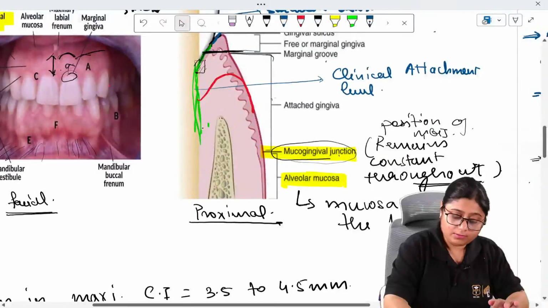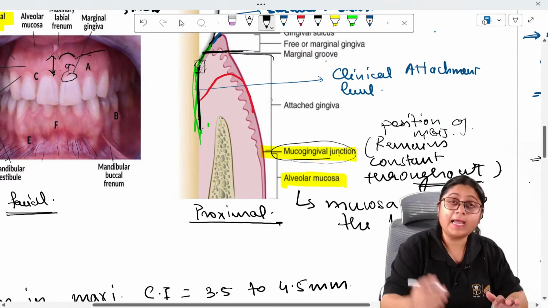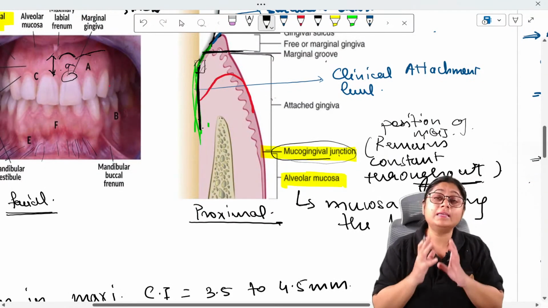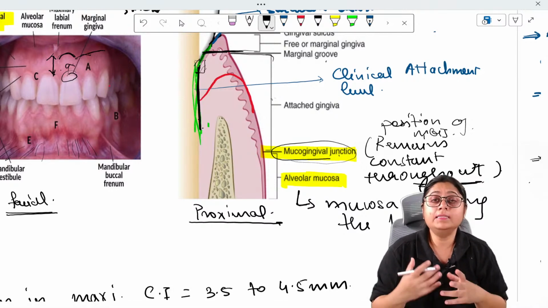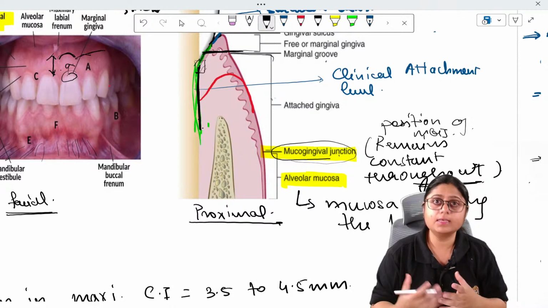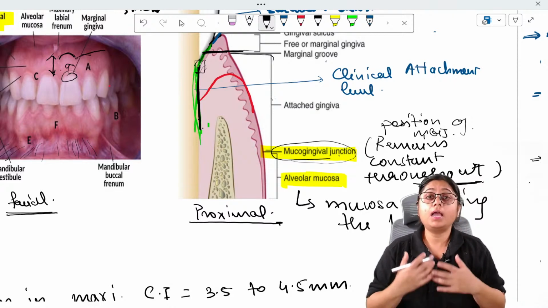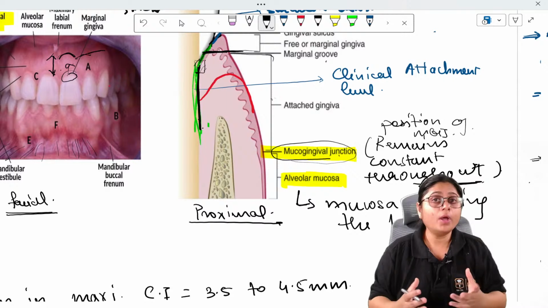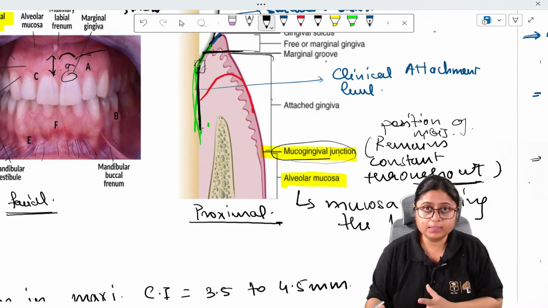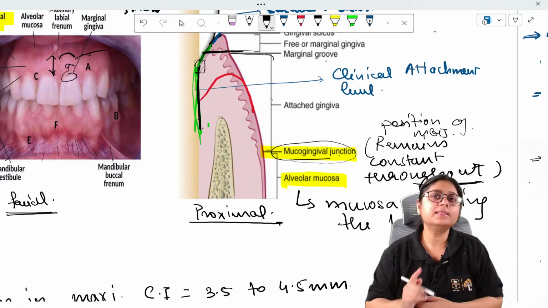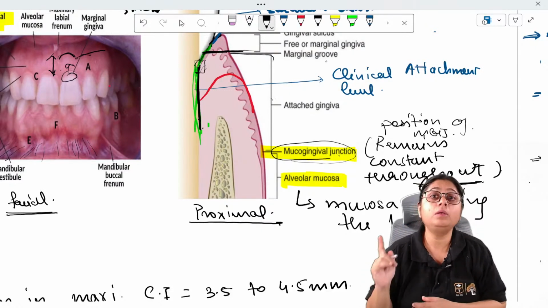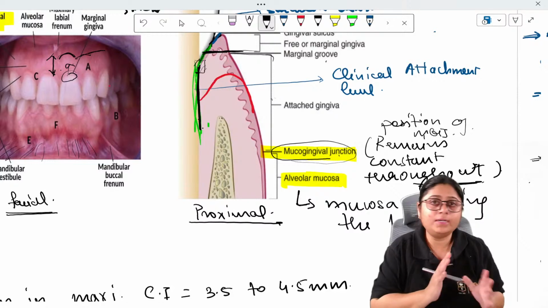The whole of this connective tissue is attached to the tooth. So this is your clinically attached tissue, and when this tissue is lost in cases of gingival diseases, that is called clinical attachment loss. Now I hope this terminology is clear. I just gave you one example. I will be discussing this again in the periodontal pocket chapter. I'm right now not discussing this.